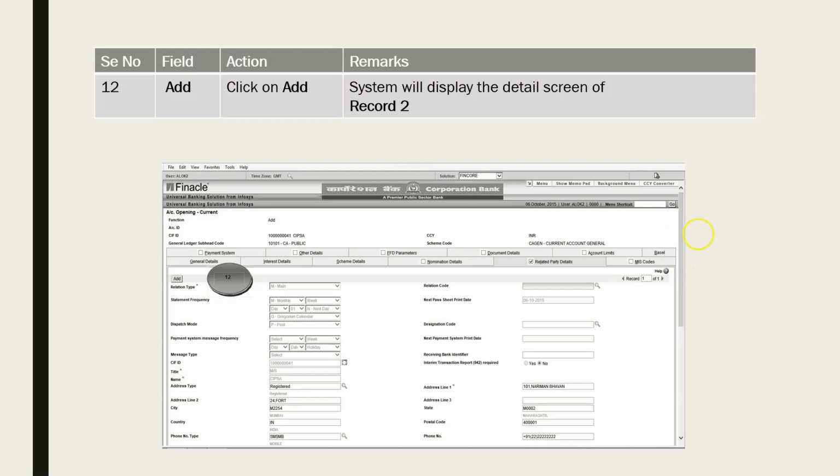So here you can see this is the related party code details here, right? The first page will appear of the original KIF ID that we had entered while opening the current account. So that corporate KIF ID, all the details that we had entered in the corporate KIF ID in the CRM, will appear on this first page. Now I want to add an authorized signatory. I have to click on this left hand side add button here. Click on this add. The same page will appear with blank fields wherein you have to put in the KIF ID.